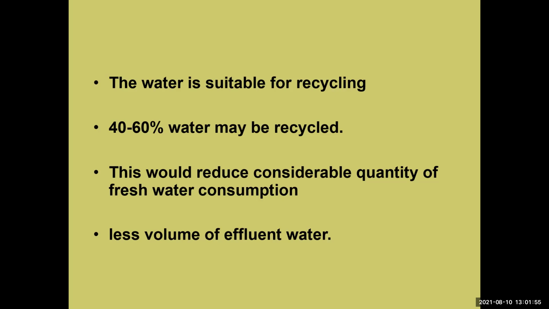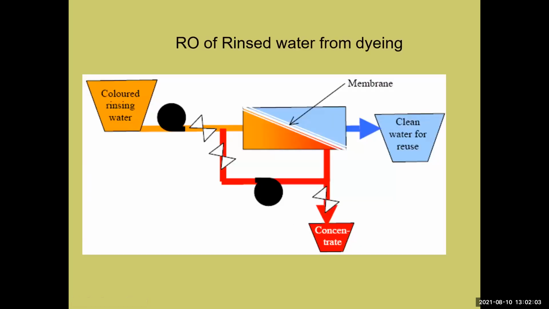This would reduce the considerable quantity of fresh water consumption and the volume of effluent water. And the rinse water from the dyeing is clean water for reuse.